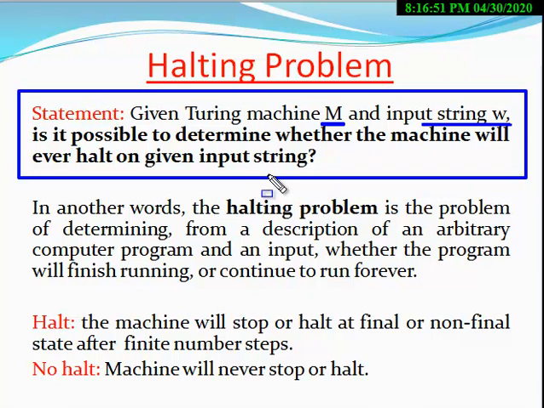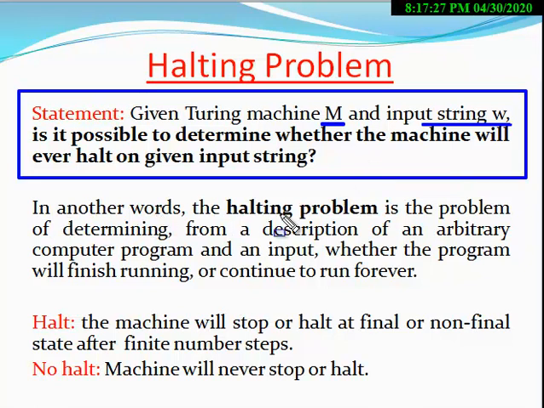This statement is known as the halting problem. You have to give a machine and an input string, and determine whether this machine halts on this input string or not. This is the halting problem.